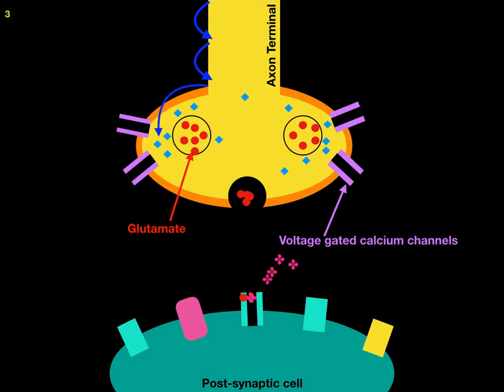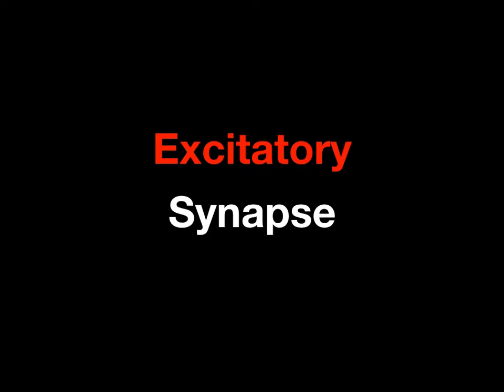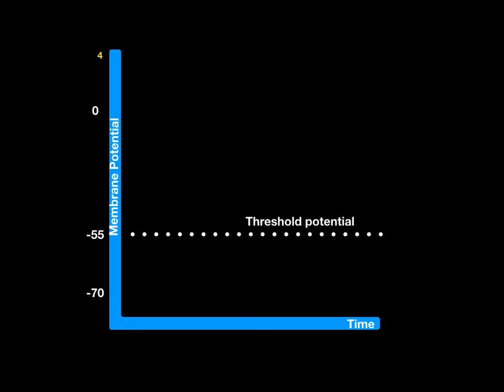The chemically gated ion channels on the subsynaptic membrane of the postsynaptic neuron open. Cations enter the cell. The overall charge within the cell becomes less negative. This is known as depolarization. This is an excitatory synapse, as it brings the membrane potential of the postsynaptic neuron closer to threshold potential.